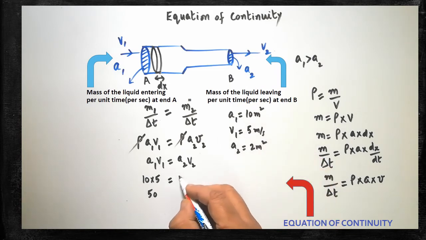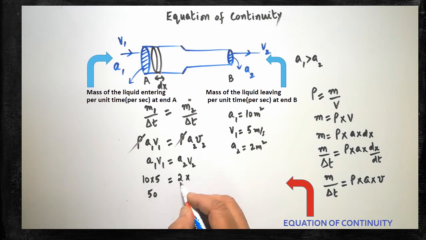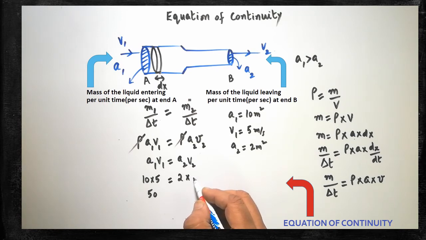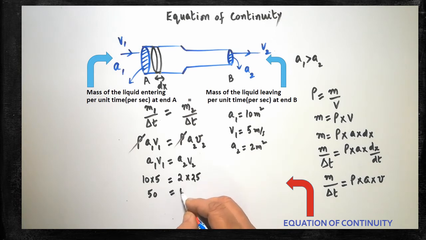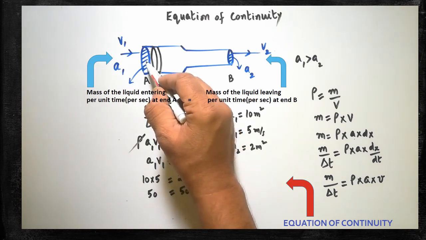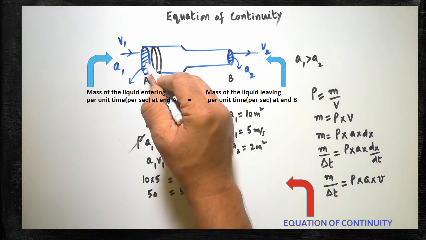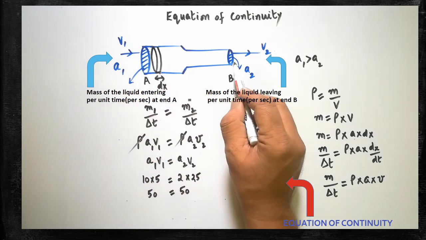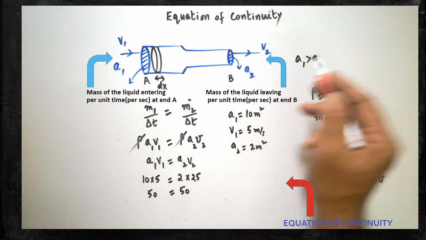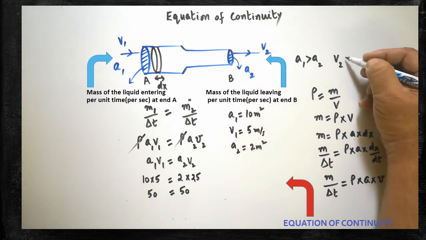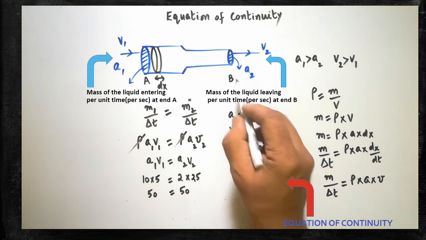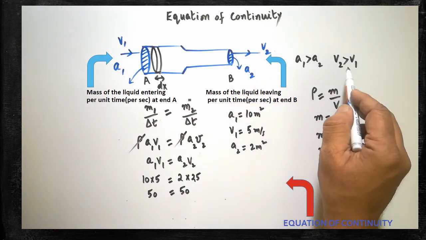Substitute here 2. 10 is reduced to 2 here. So automatically what happens to the velocity? Velocity will be increased. That increases from 5 to how much? 25. So multiply both, and again you will be getting 50. That product is same, but the factors are changing. From this, the conclusion is that when the area of cross section is more, the velocity is less. When the area of cross section is reduced, velocity will be more. So finally we can write V2 is greater than V1. Since the area of cross section is lesser, automatically the velocity is increased.